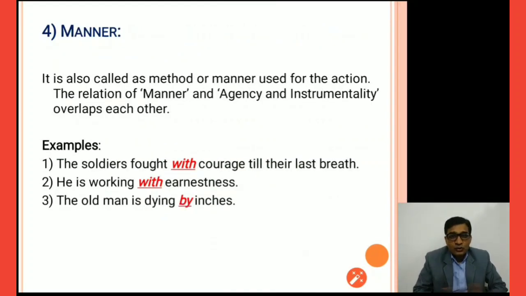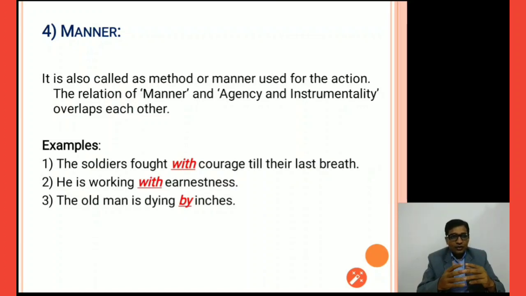Next, manner. How something happened is indicated through the preposition, and that preposition is called manner, right? It is also called the method or manner used for the action. The relation of manner, agency and instrumentality overlaps each other. Sometimes it creates confusion, but if you pay a little attention to the details, it will get easier to understand each and everything. There is a very thin line between instrumentality, manner, and agency. So let us try to understand with the help of these examples.